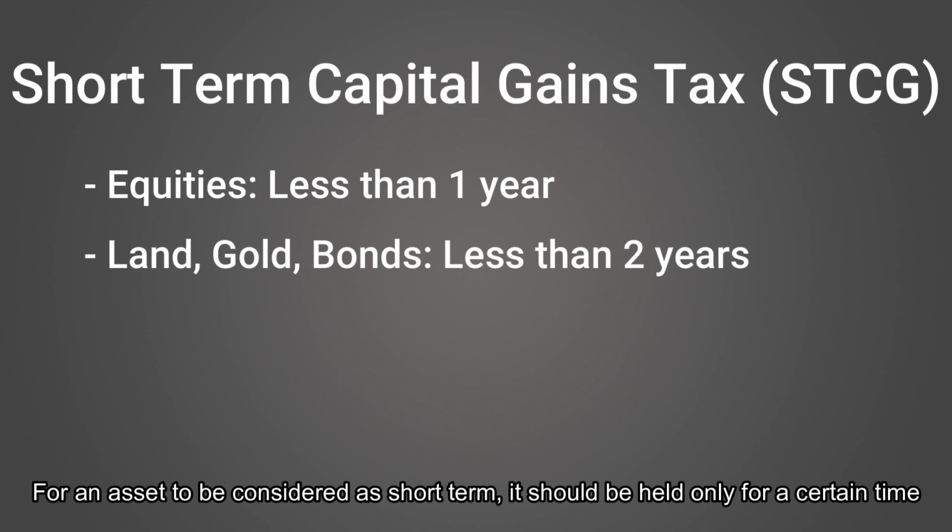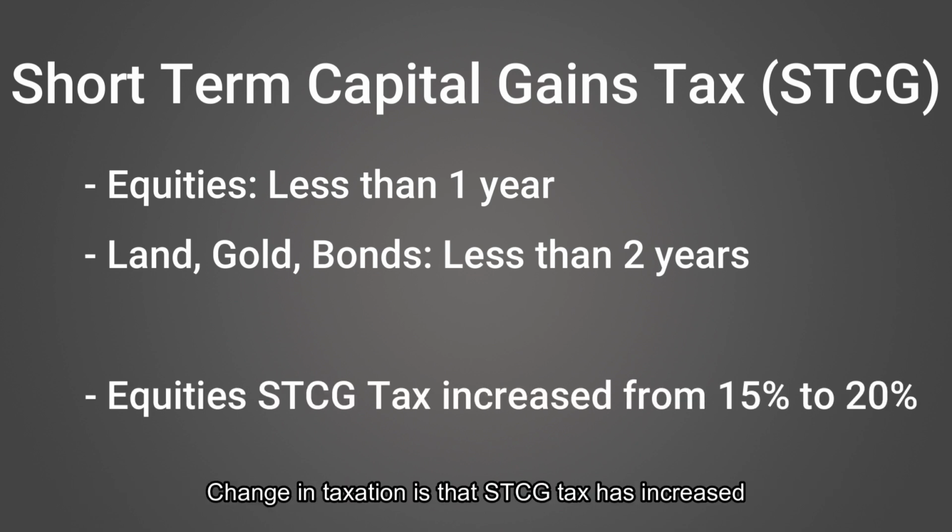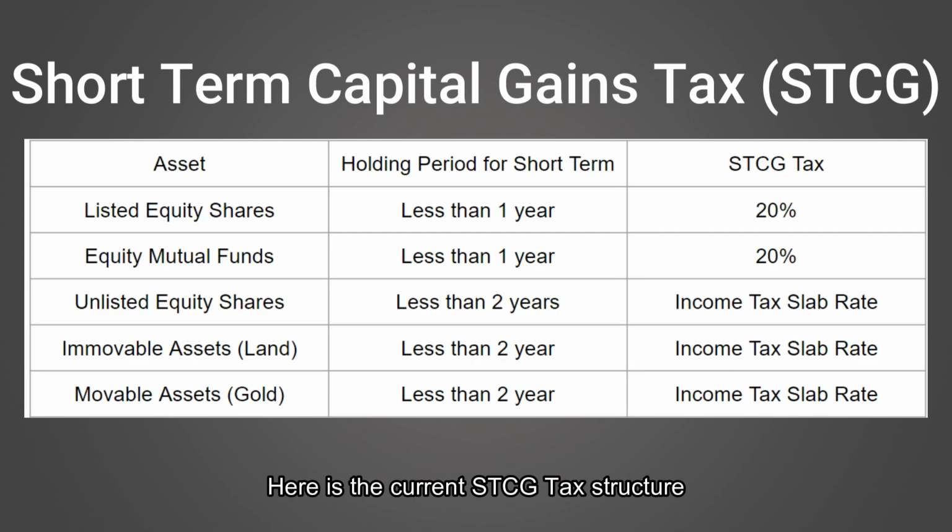The change in taxation is that the short-term capital gains tax on equities has increased from 15% to 20%, while other asset classes will retain their existing structure. Here are the current short-term capital gains tax rates depending on the type of asset, along with the holding period.